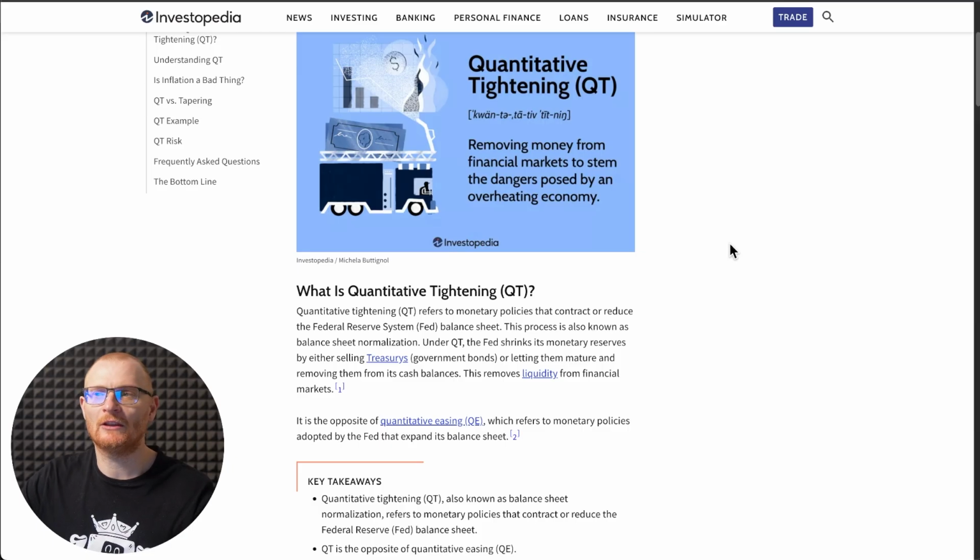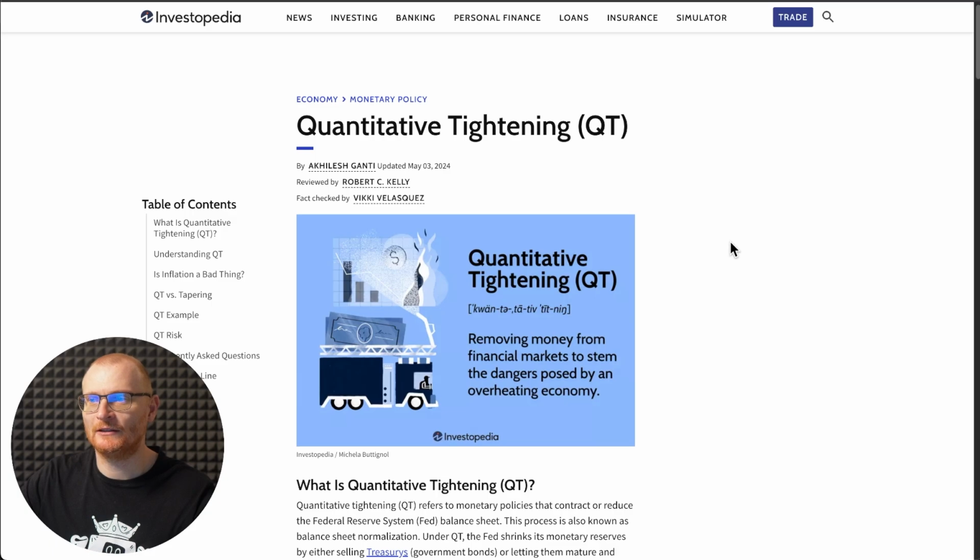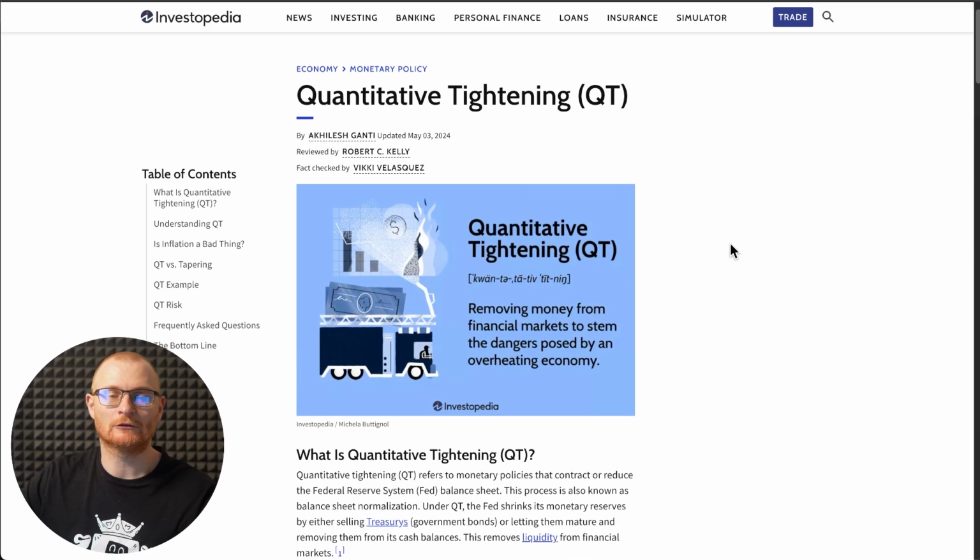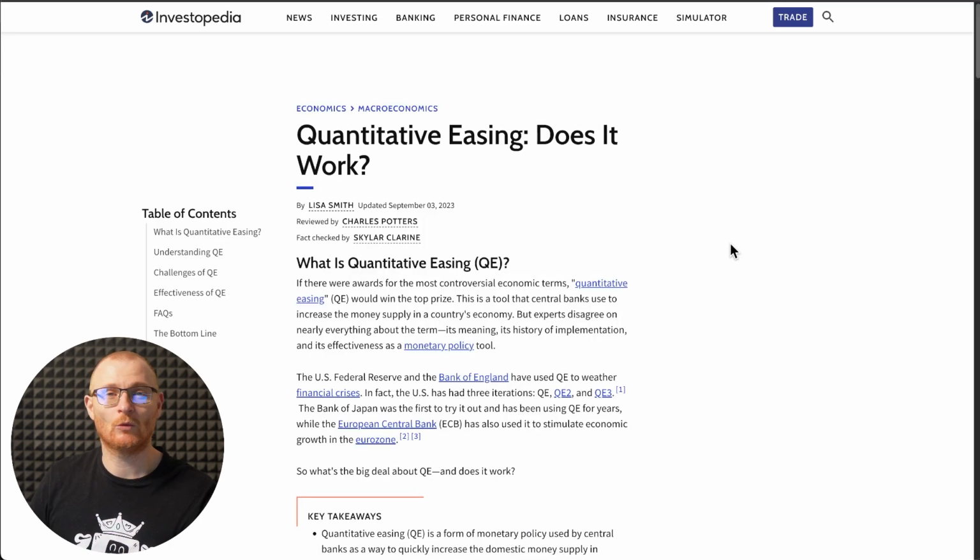What we could see though, is we're currently in QT, quantitative tightening. This is where the Federal Reserve is managing and kind of selling assets on its balance sheet. It's not money printing, it's not buying from the open market. We could see quantitative easing start to happen. Unsure if it's going to happen super fast, but if the stock market doesn't recover, this could be ordered or pushed by Trump's administration, and that would start to inject liquidity into the markets.